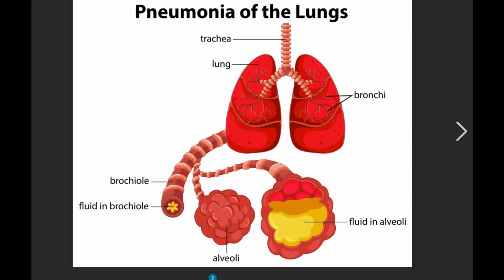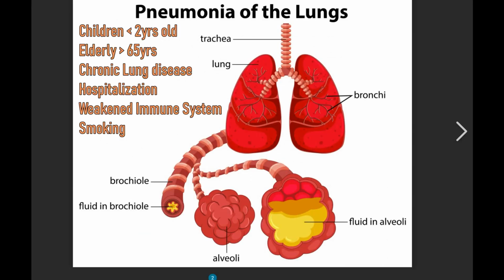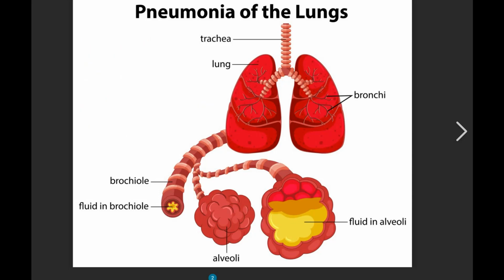Now let's see the high-risk groups for pneumonia. Children 2 years old or younger, elderly 65 or older, people with chronic lung disease, for example asthma, COPD, hospitalized patients, weakened immune system, and smoking, which damages the body's natural defense mechanism against bacteria and viruses that cause pneumonia.